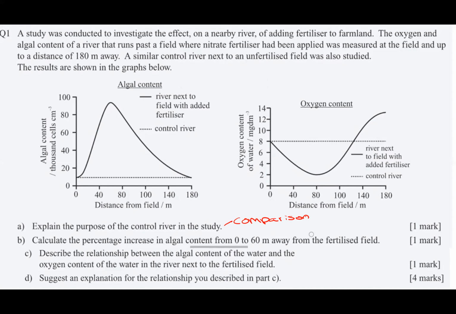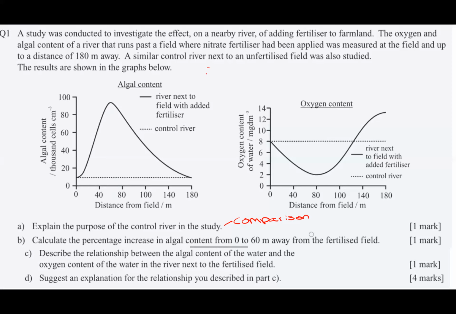Then you're asked to calculate the percentage increase in algal content from 0 to 60 meters away from the fertilized field. For the percentage change, we want our final value minus our original value. Our final value, 60 meters away, we're up there at about 95,000.